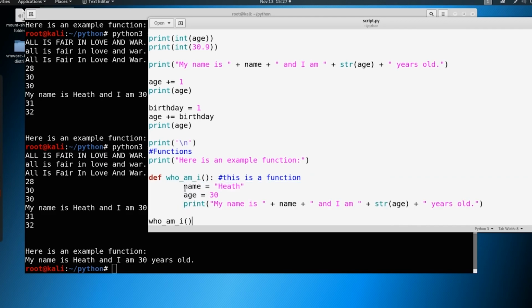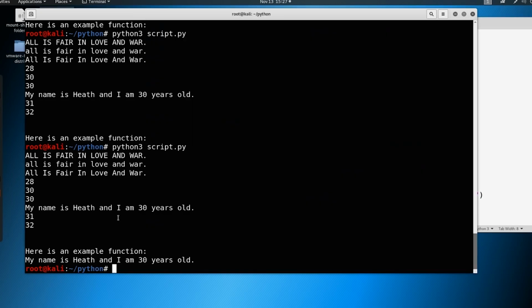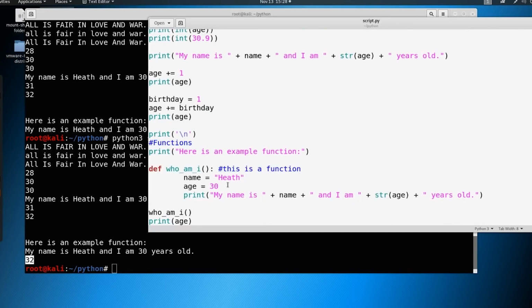Now, what's important to note is whatever is stored in these variables here is only stored there inside the function. If we were to print age from the last video, it should still be 32, I do believe. So let's print and you'll see it's 32. Even though we declared age up here as 30, that only lives inside this function. So I'm going to go ahead and delete this. So again, everything is living inside this function and it's a mini little program that we have here and we just call it at a later time.